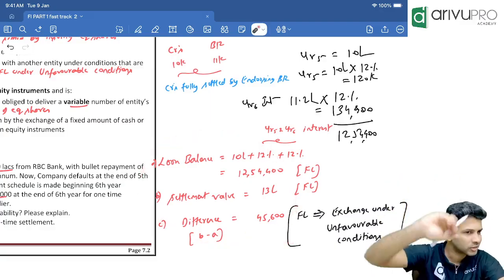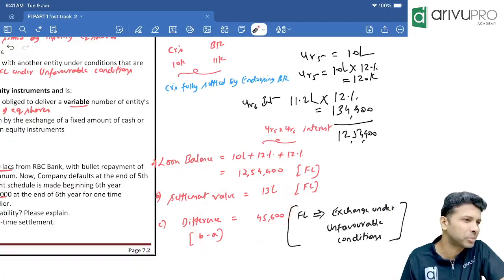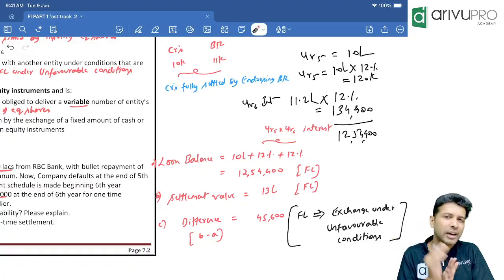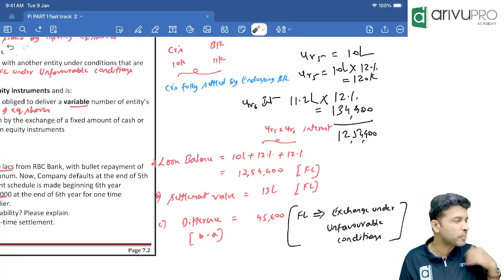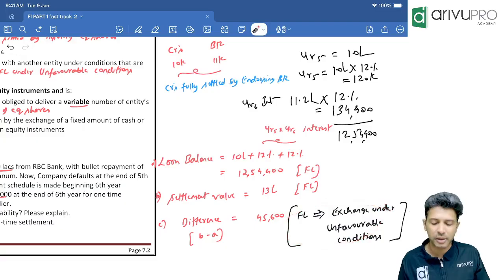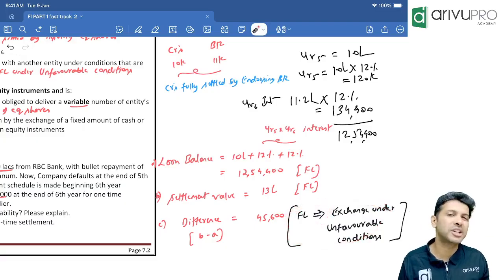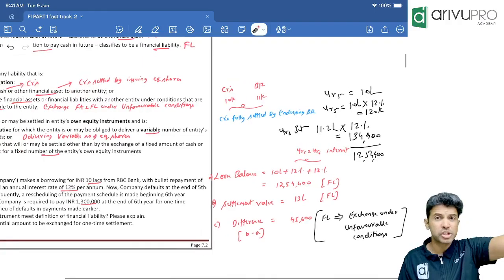Don't worry about all this. Okay, there are some extra provisions also which come in. Now we are still just playing around the definition. Got it, everybody? The differential value. Since you're paying an extra amount as a difference, that extra amount becomes unfavorable for us. So the unfavorable exchange is accounted as a financial liability. Don't worry about journal entry and all over here.